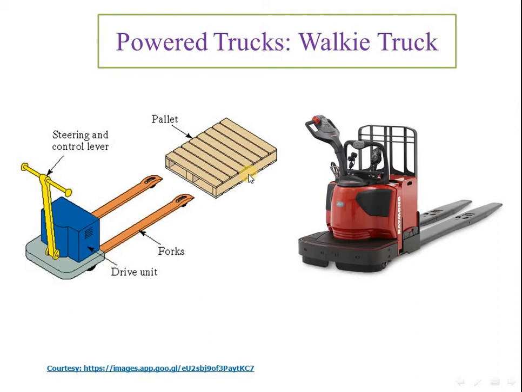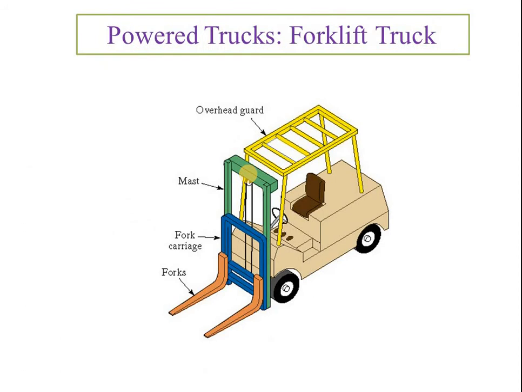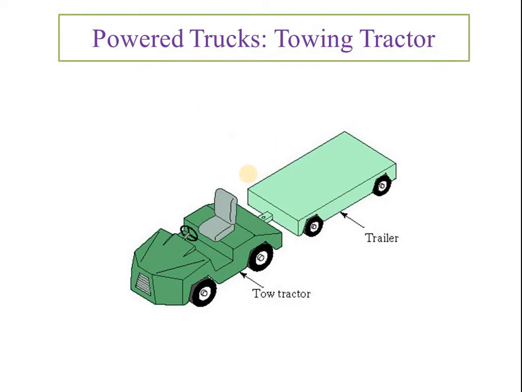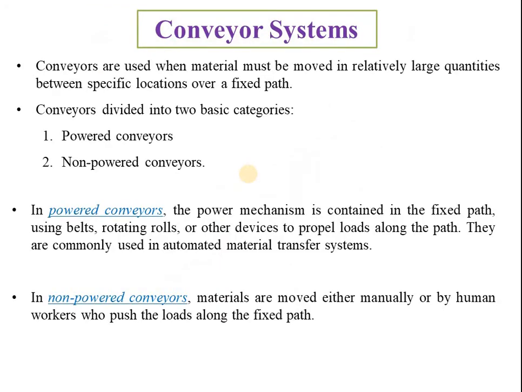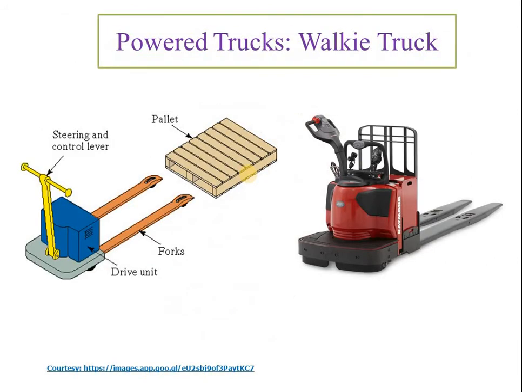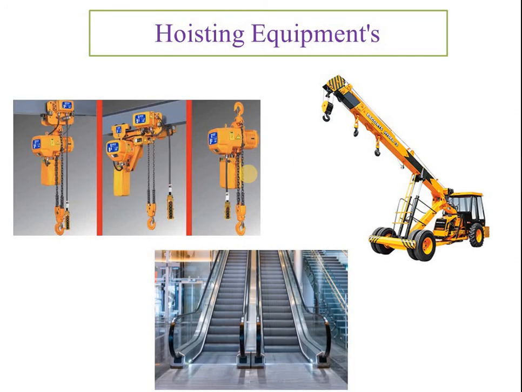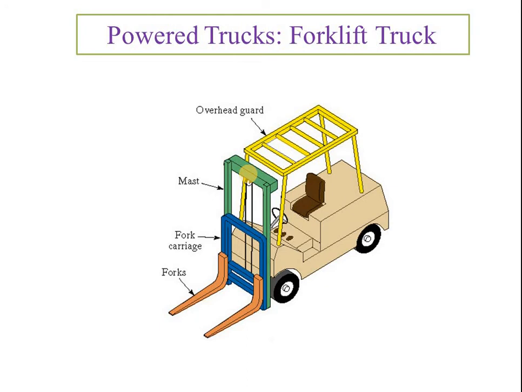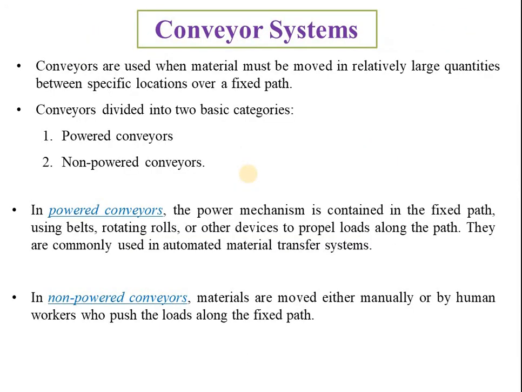This is a walkie truck. This is a forklift. This is also very popular in the industry. This is a towing tractor. So in this way, we see these are a few equipments which are mostly used in the industry for material handling system. Next is the conveyor system. As we know, the conveyor system is used to transport the load over a large distance, but it has a fixed location and fixed path.